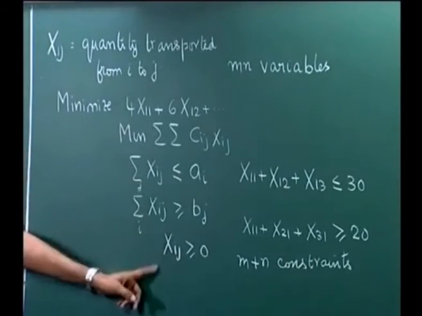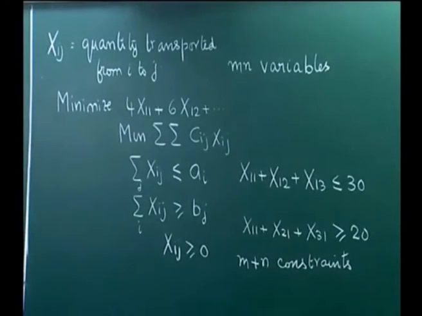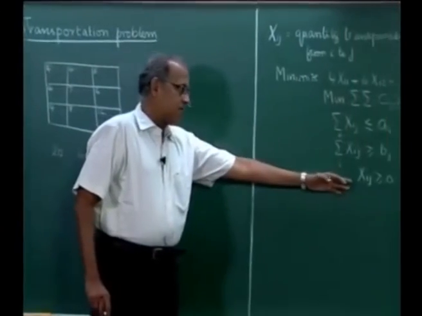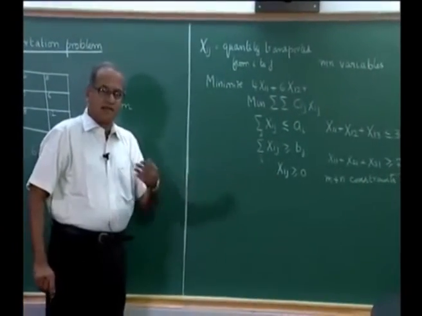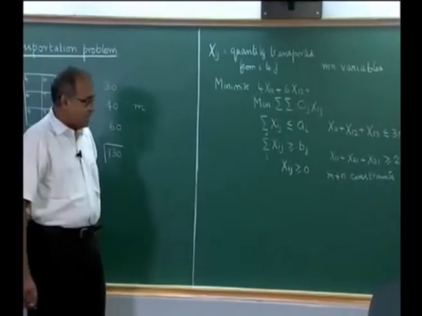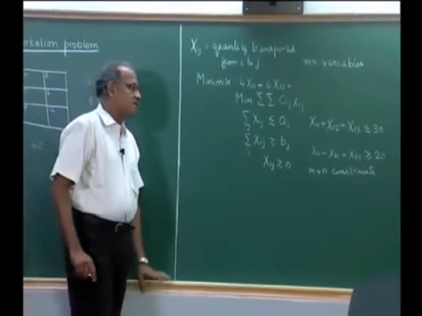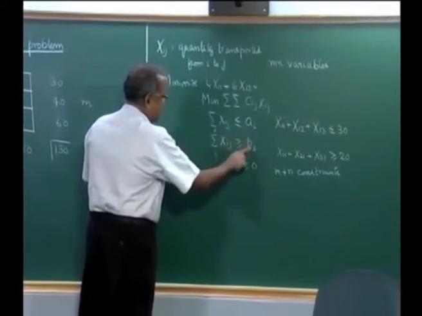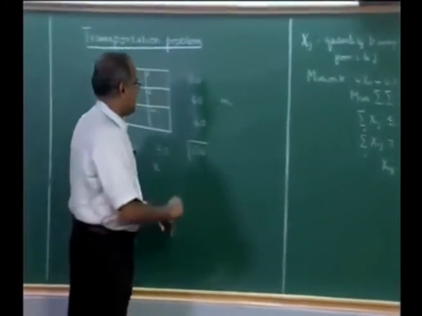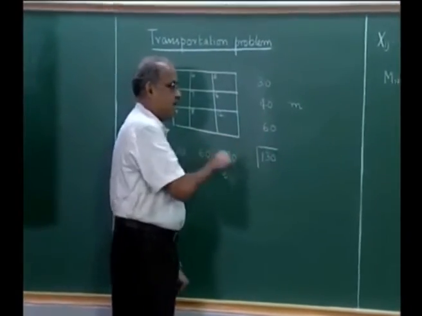And this xij also need not be integer, xij can take continuous values. We have seen in the operations research course that even if we solve with xij as continuous variables, we will get integer valued solutions as long as the ai and the bj's are integers, which is what we have here.